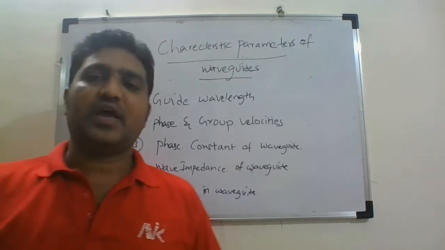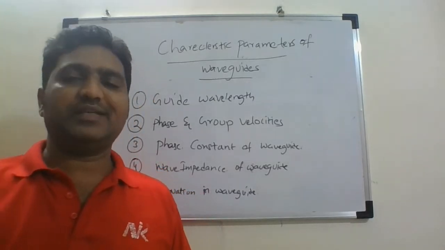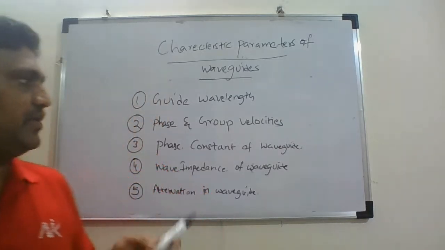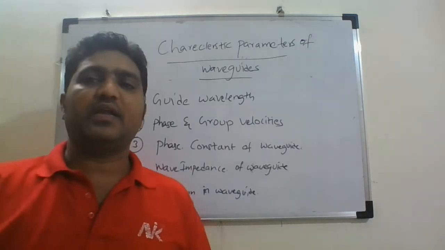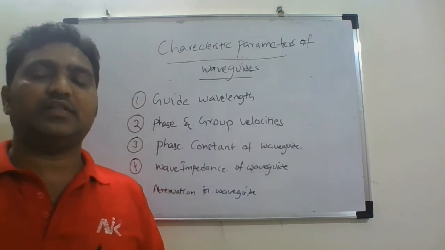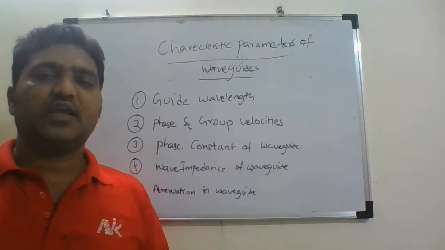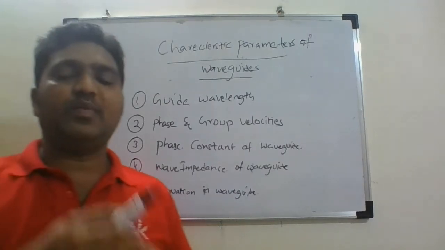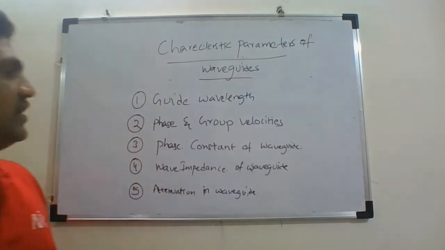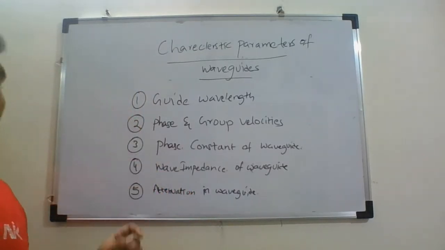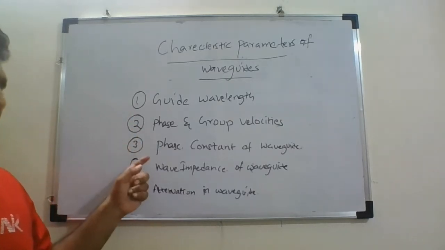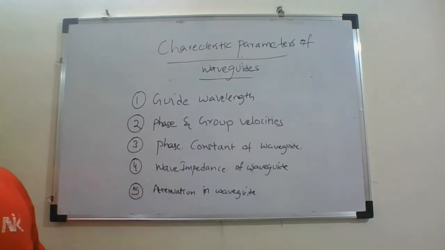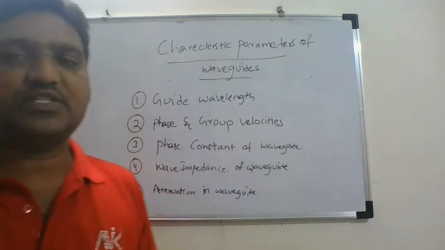The definitions and their properties will remain the same. So these are the very important special characteristic parameters of a waveguide. They will help us in understanding their behavior and understanding the wave propagation inside the waveguides in a better way. So we will be discussing them one by one. This is the list: guide wavelength lambda g, phase and group velocities, phase constant, wave impedances of the waveguide and attenuation inside the waveguide. So let us start one by one.